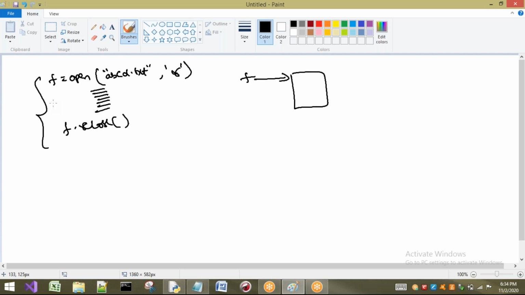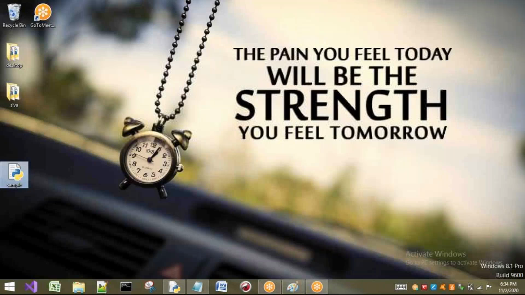Okay. Right. Now I will write a small program to demonstrate this one. See, observe here, I am not having any text files here, I am just having a Python file here. So I am going to write f equal to open of, here instead of f you can write any name, there is no problem. Here I am going to write shiva.txt, that means I want to perform some operation on shiva.txt. Now let us see what happens. I am not going to do any operation, I am just going to open shiva.txt.